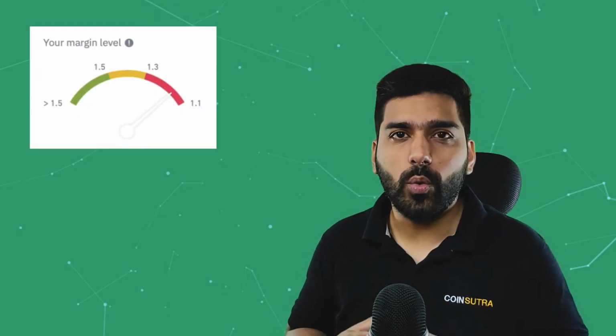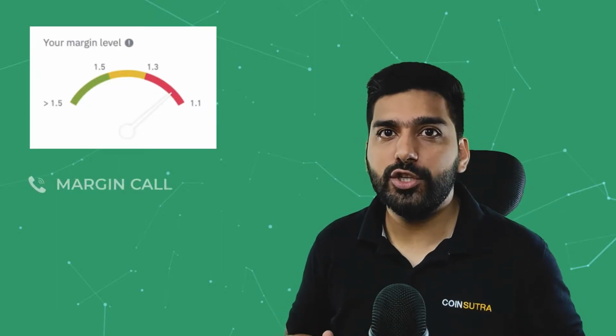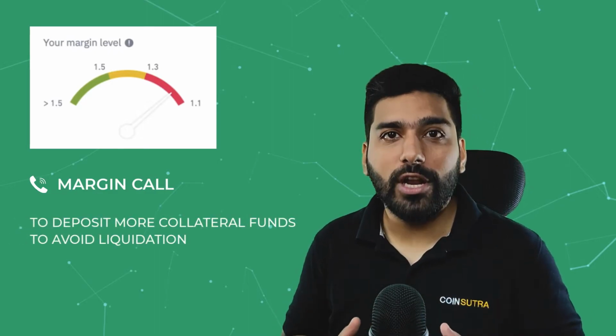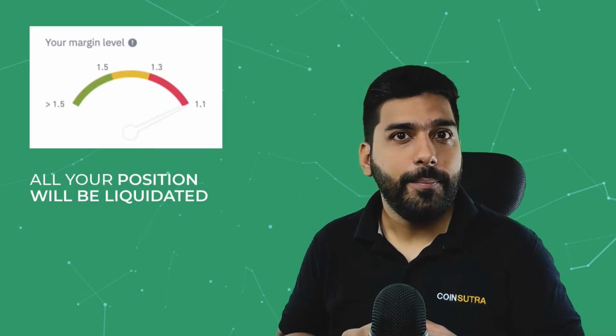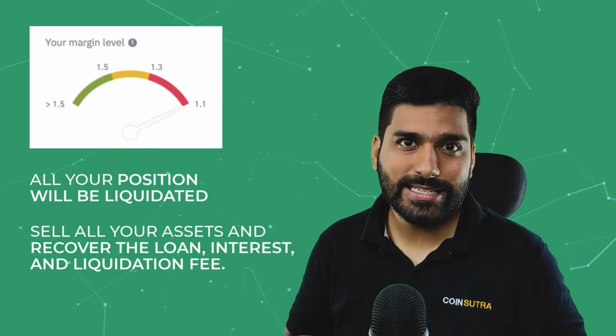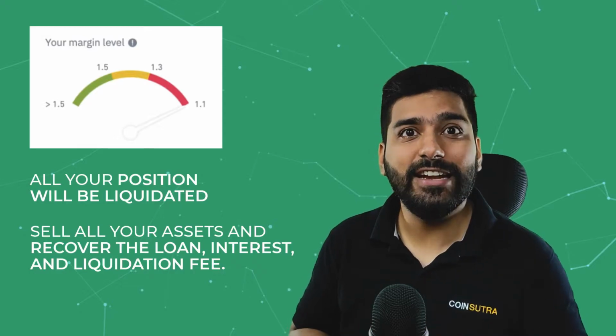When your margin level falls and is between 1.1 to 1.3, you would get a margin call through email, SMS and website to deposit more collateral funds to avoid liquidation. Further, when margin level is less than or equal to 1.1, all your position will be liquidated. Binance will sell all your assets and would recover loan, interest and liquidation fee. Please note that rules of liquidation are different for different types of margin and leverage level.